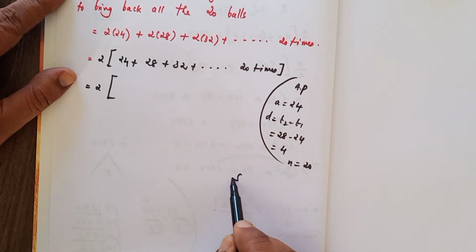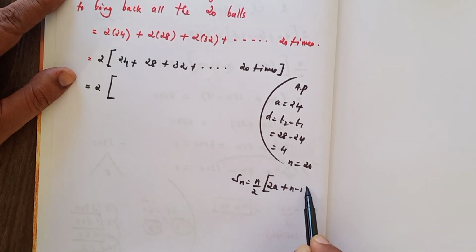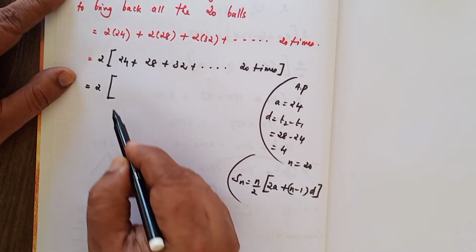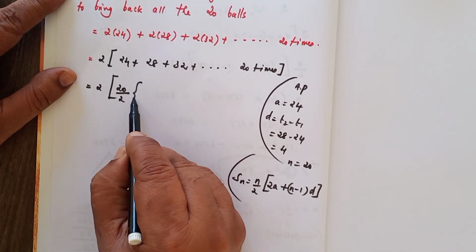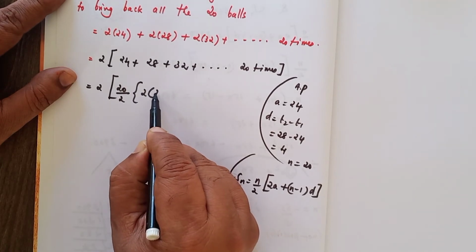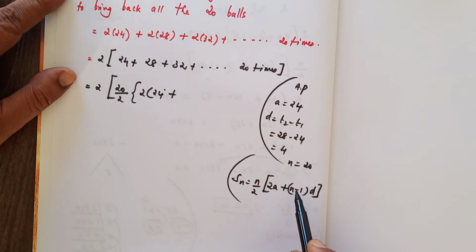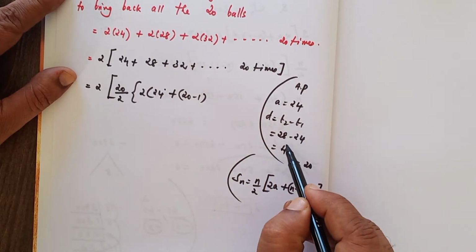Here it is. Sn is equal to n by 2 into 2a plus n minus 1 into d. n by 2, n is equal to 20, so 20 by 2 into 2a, a value is 24, plus n minus 1, that is 20 minus 1, into d, d is equal to 4.